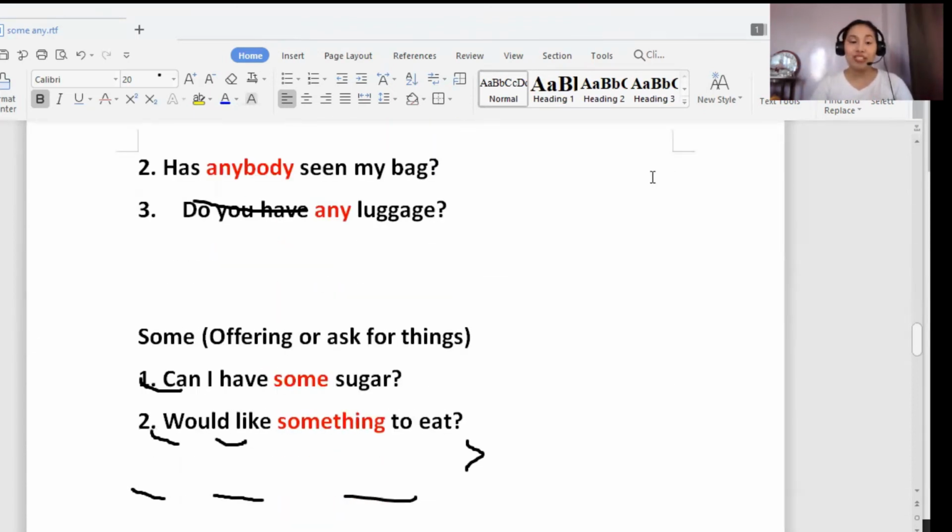We can use some when we offer something or when we ask something from the person. Example, can I have some sugar? Would you like something to eat? Example, I go to Korea or another country and you're with me and you accompany me and you know all the good food or the great food that you have in South Korea or in your place, then you would like to offer me, like, would you like to eat some kimchi?